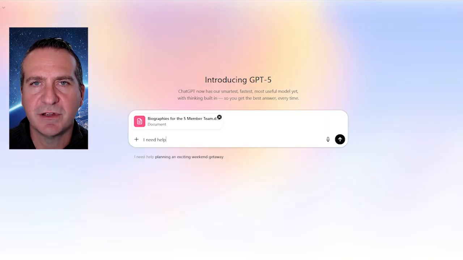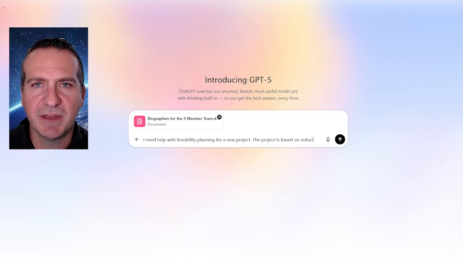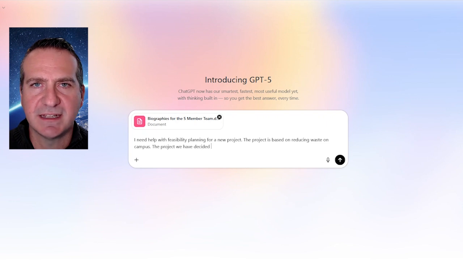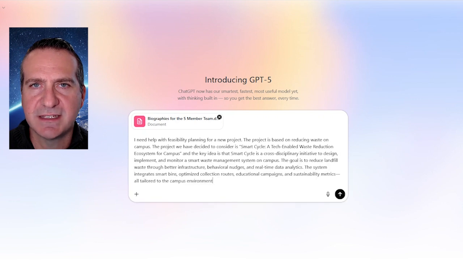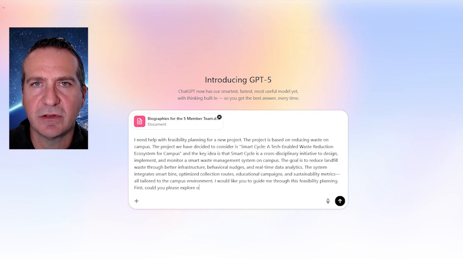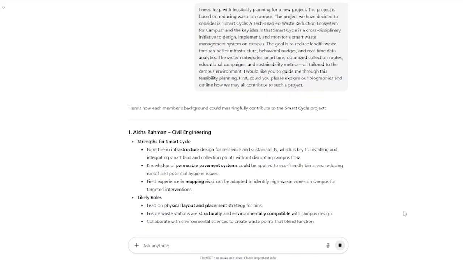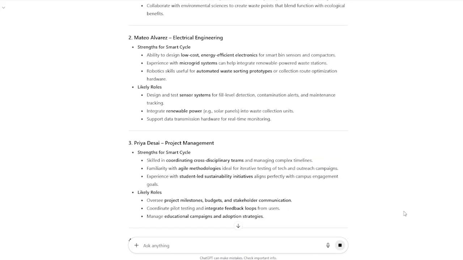Now, there are many approaches that you could take. For the approach that I'm taking, I'm going to be very explicit by telling ChatGPT that I'm undertaking feasibility planning. And in the first step, I'm uploading the biographies of all the different team members, and I'm going to see if we can all contribute to this project. As you can see, ChatGPT makes a reasonable attempt in providing the information that we asked.